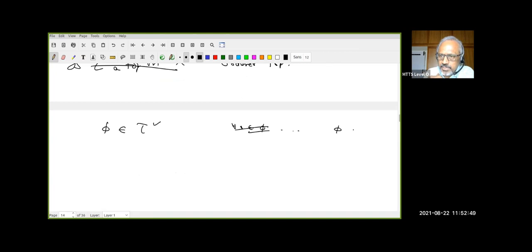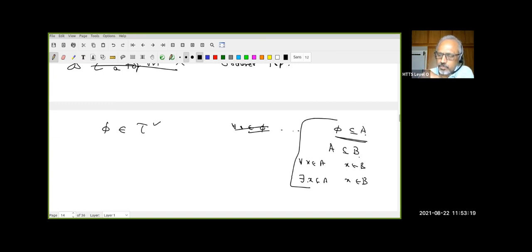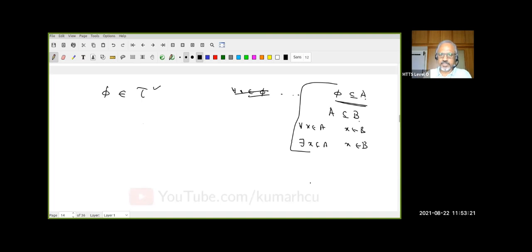See, how do you say the empty set is a subset of any set? When do you say A is a subset of B? If for every X in A, X must be in B. So when I say A is not a subset of B, what does it mean? Then there is at least one X in A such that X is not in B. Now come back. I claim the empty set is a subset of A. If it's not true, there exists an X in the empty set such that X is not in A. But you can't find an X in the empty set. You follow that? This is logic. Please look at my foundation lectures. I had given this.